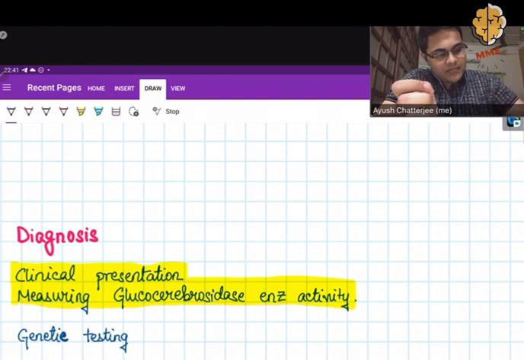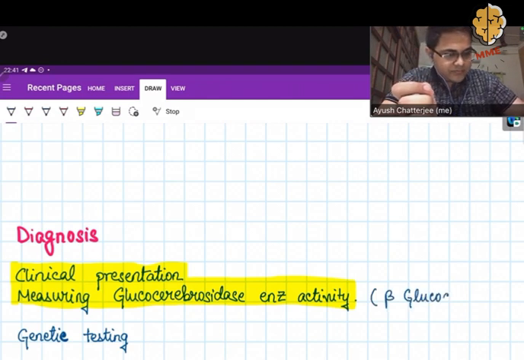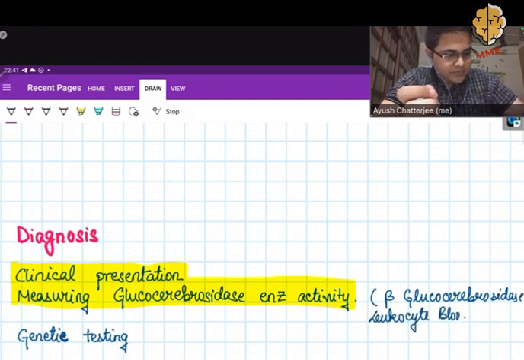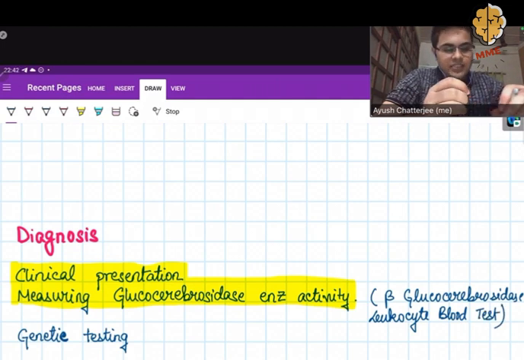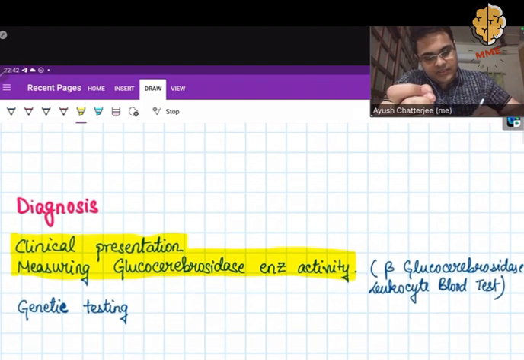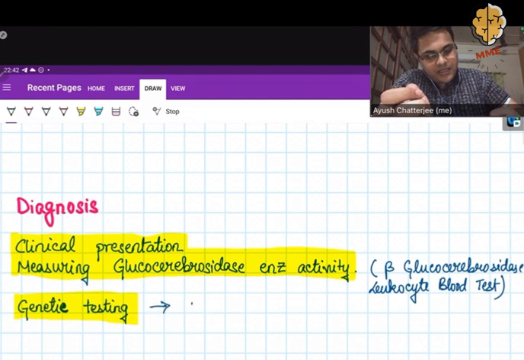This is done by a method known as the beta glucocerebrosidase leukocyte blood test. So this is the test you will perform to measure the activity of the enzyme. Another way you can diagnose Gaucher's disease is by genetic testing for the gene GBA.